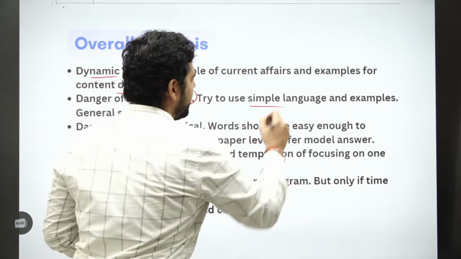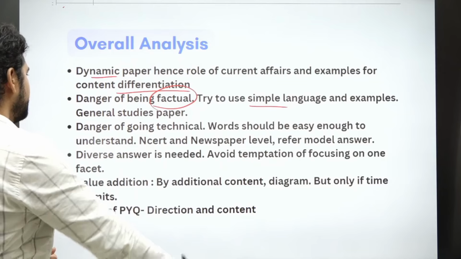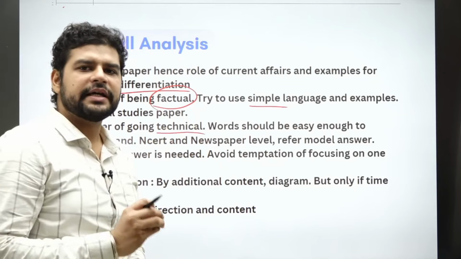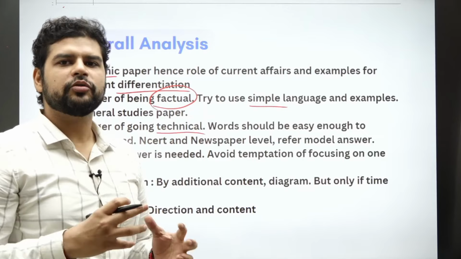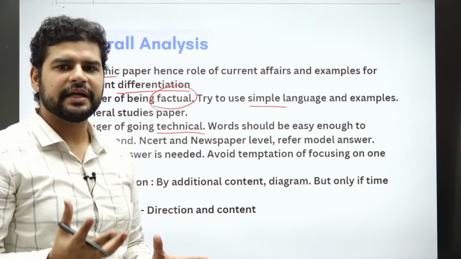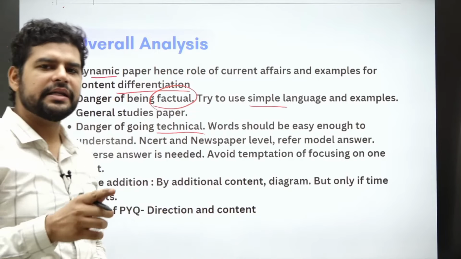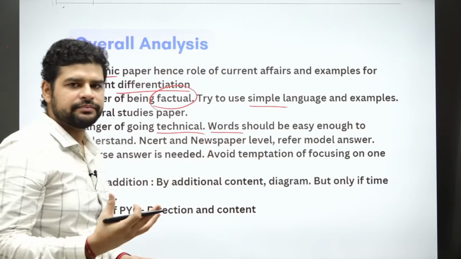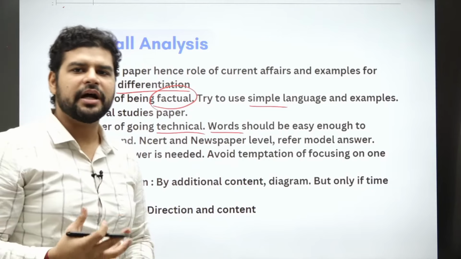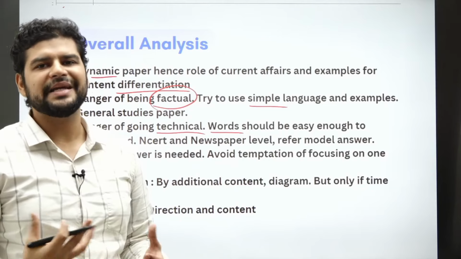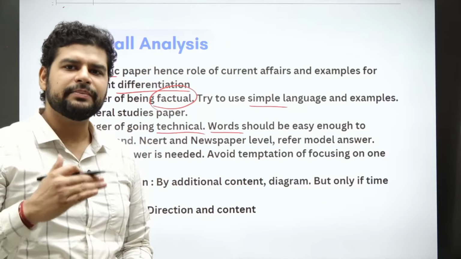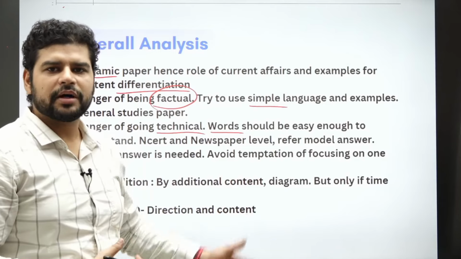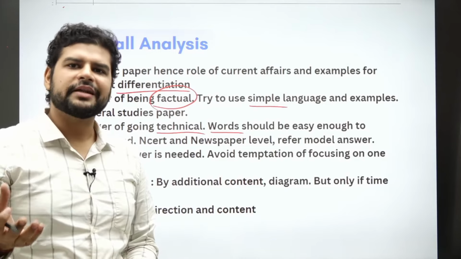So remember, this is a general studies paper. Try to use simple language and simple examples. There is a danger of going technical. Because of the technical nature of science and technology, people tend to write a lot of technical stuff. Then again, this connects to my previous point that analysis is more important, and your words should not have heavy jargon. They should be simple enough that they can be understood by somebody who has read basic science, right? So keep that level, let's say of NCERT level or newspaper level. Also, you can refer to our model answers which we have prepared for you. You can refer the language of that.